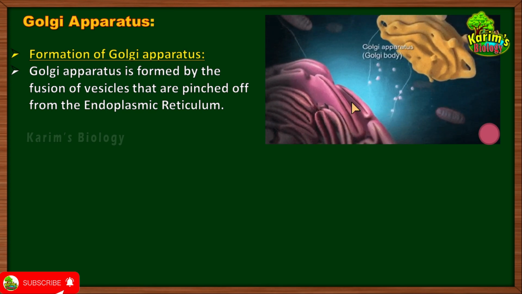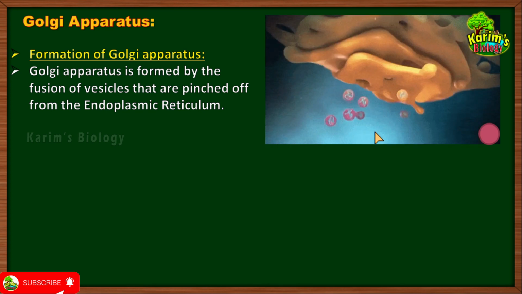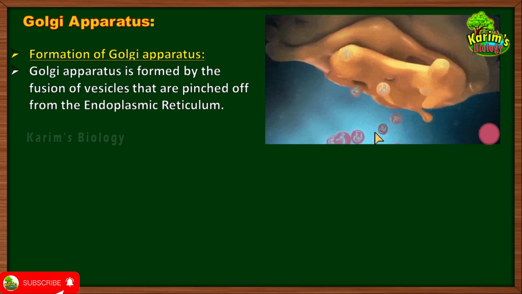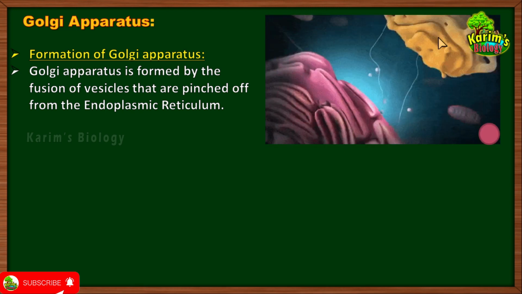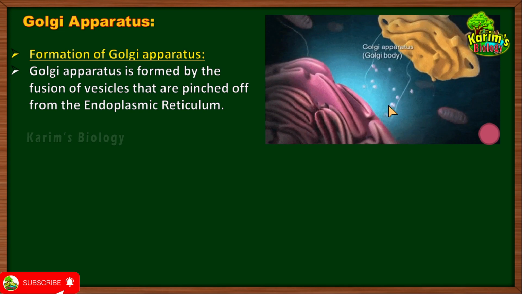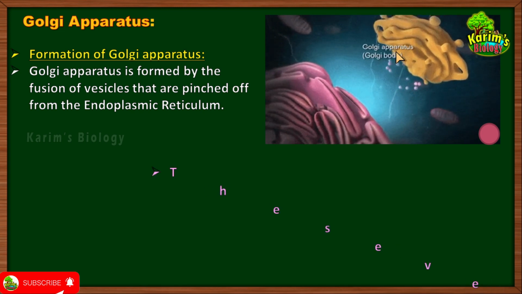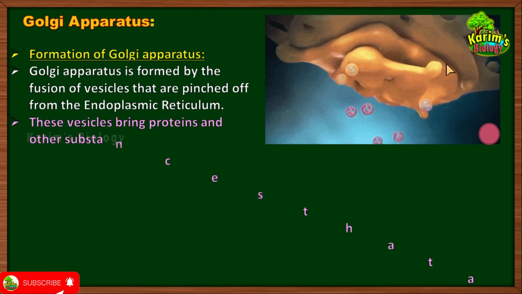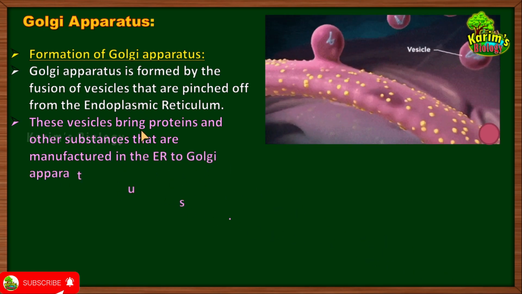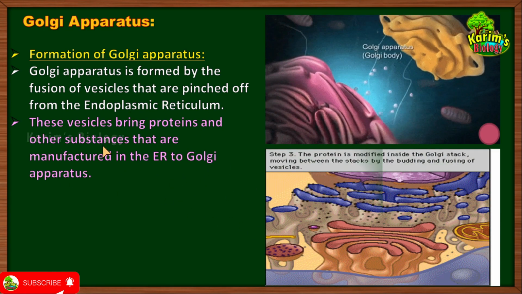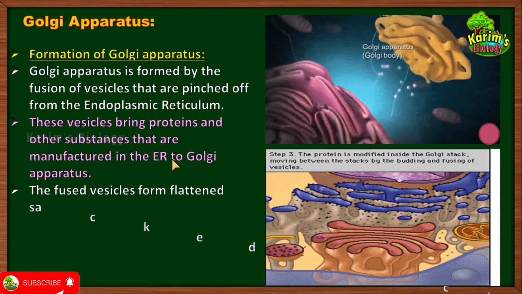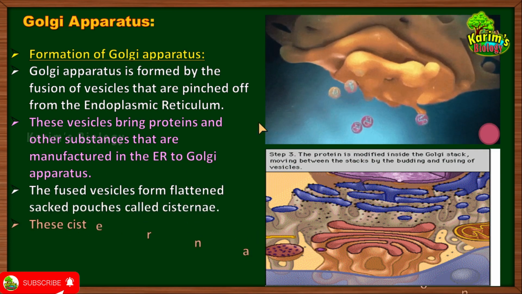So look here again. There is endoplasmic reticulum here. From the endoplasmic reticulum, small vesicles are pinched off along with the proteins, and they are fused together, forming the Golgi apparatus. These vesicles bring proteins and other substances that are manufactured in the endoplasmic reticulum to the Golgi apparatus.